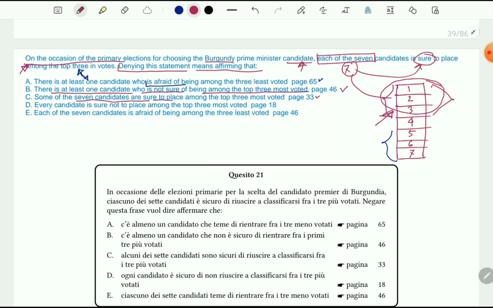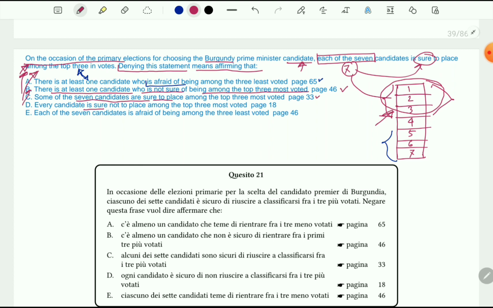We can't say like that. So every candidate is sure. If we deny this statement, it doesn't mean that all of the 7 candidates are sure they are not among the top 3 most voted. So that's not logical. We can simply deny this statement by option B.